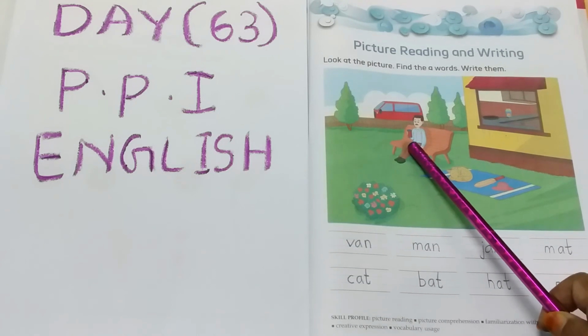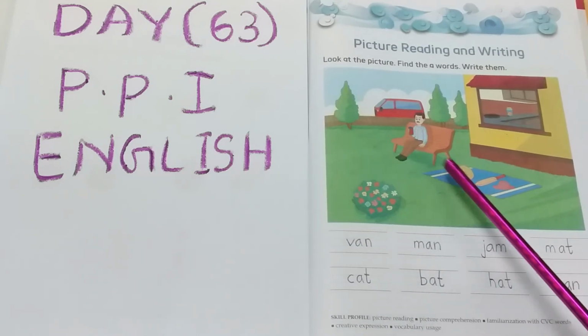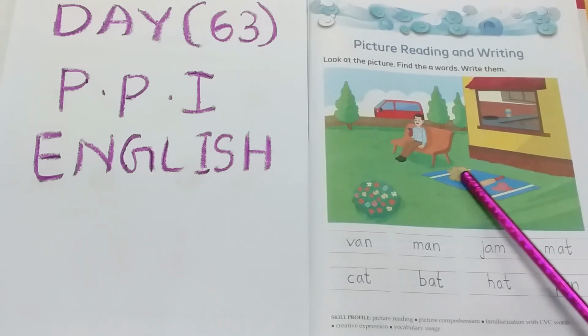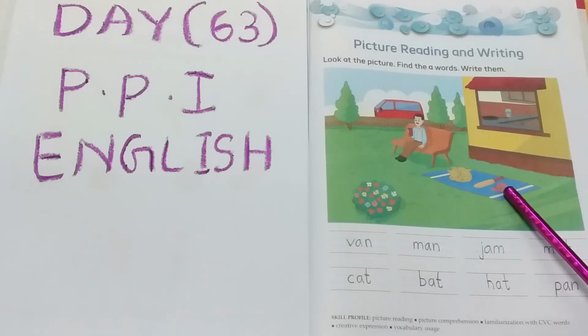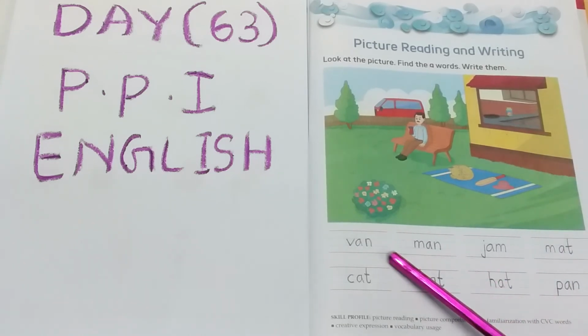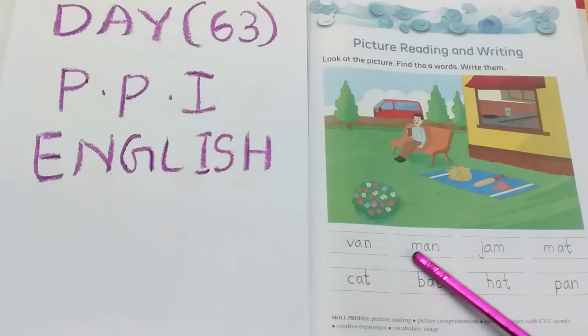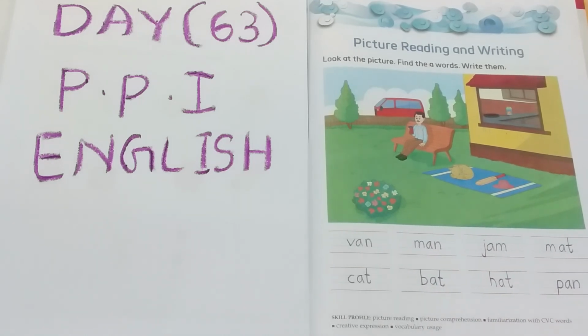Van, man, jam, mat, cat, bat, hat, pan. These all words are related to A sound word. Hope children you understand.